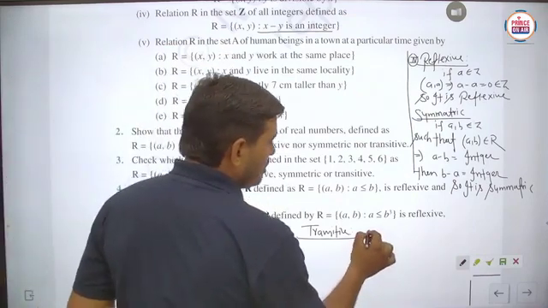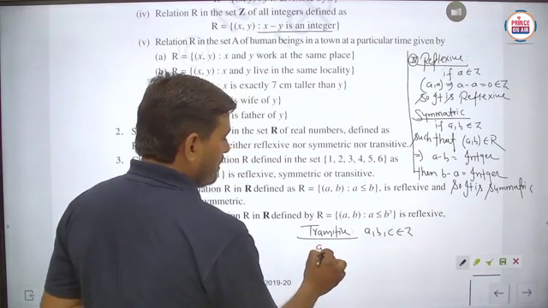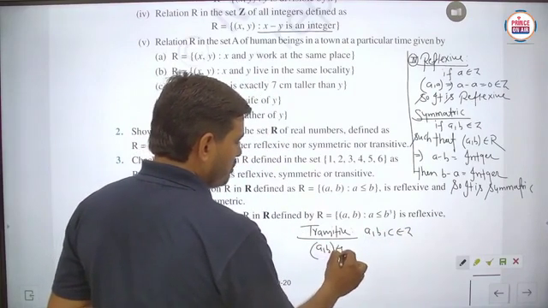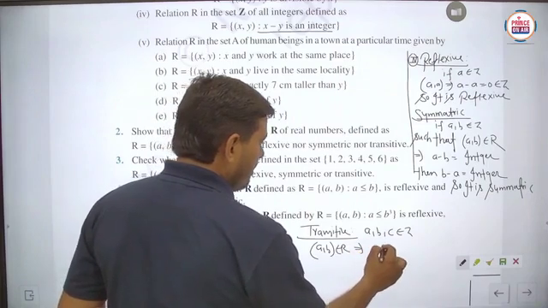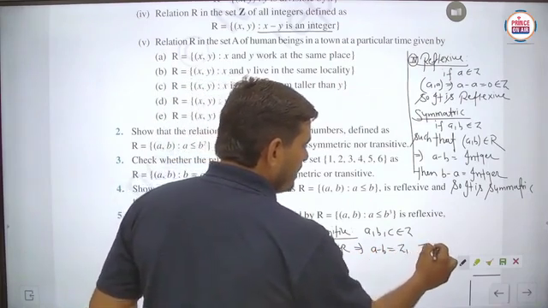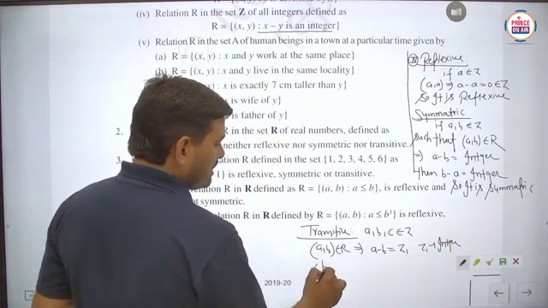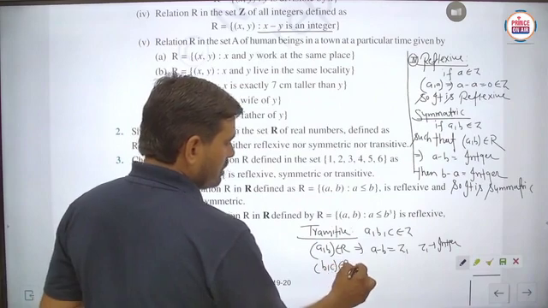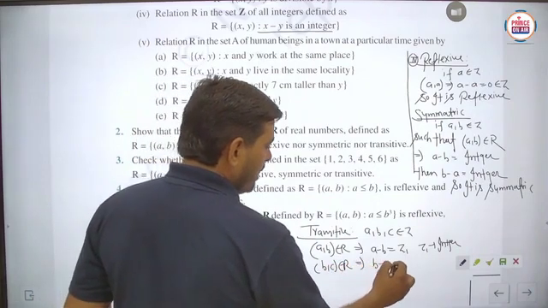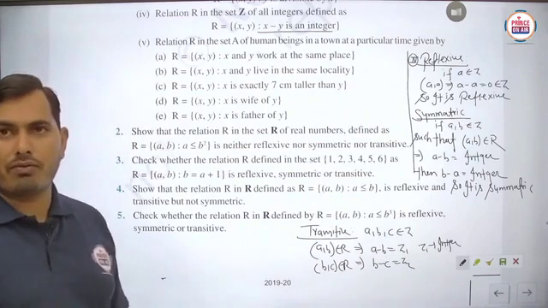We take three numbers a, b, c belonging to the integers. (a, b) belongs to R, which implies a minus b equals some integer z1. Now (b, c) belongs to R implies b minus c equals an integer z2. Now we have to check for (a, c).